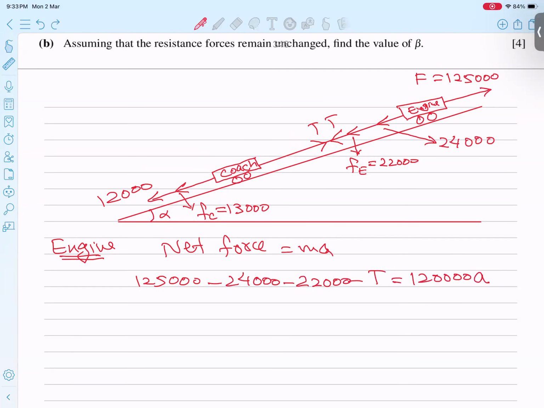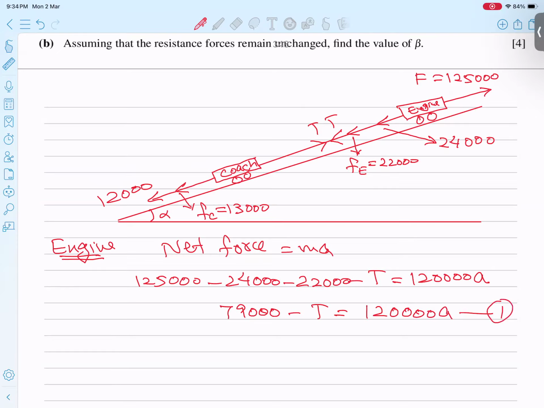So students, now 125,000 minus 24,000 and minus 22,000, all three forces become 79,000. Minus tension equals 120,000 A, and equation number 1 is done.